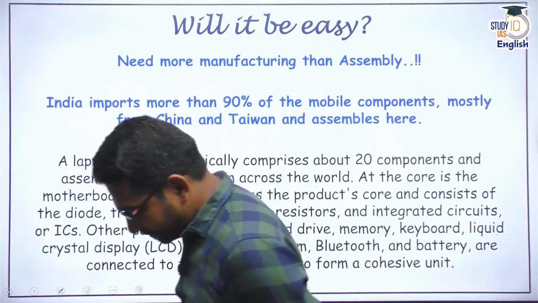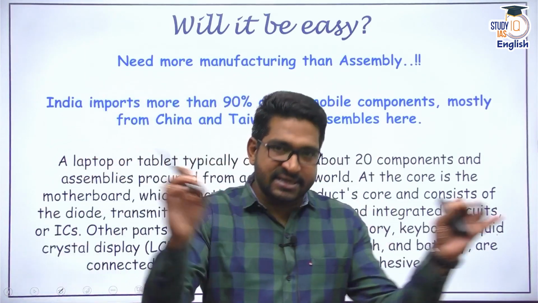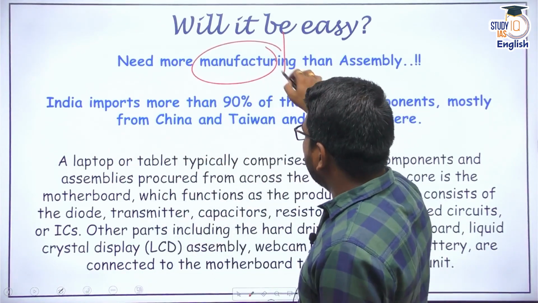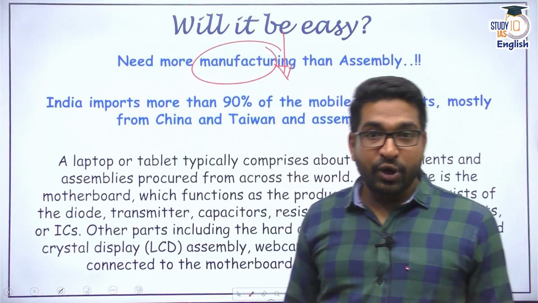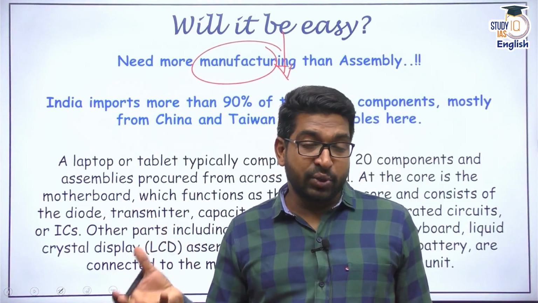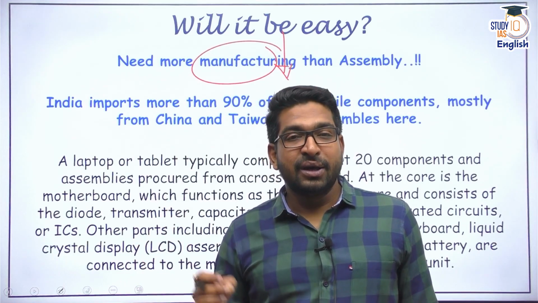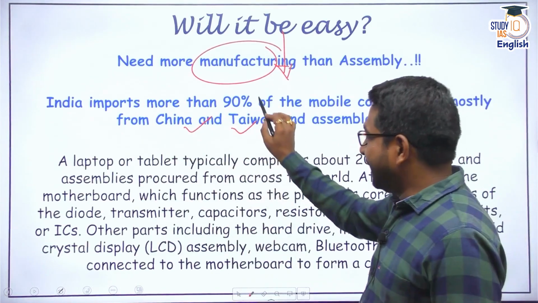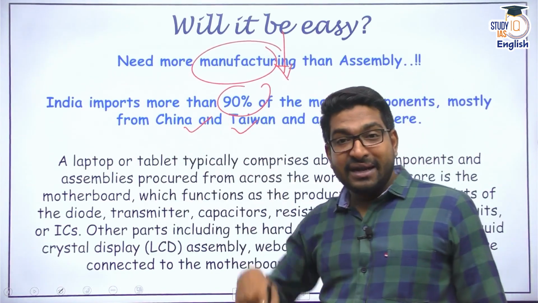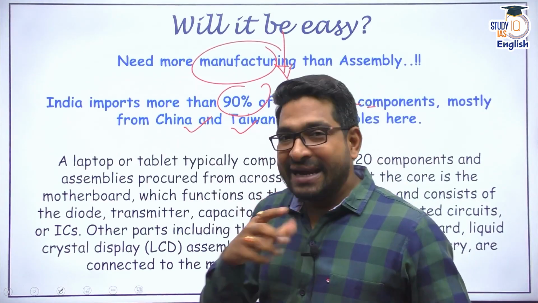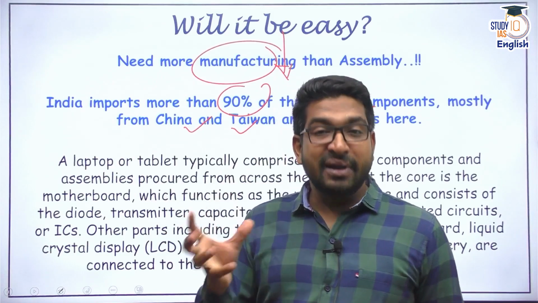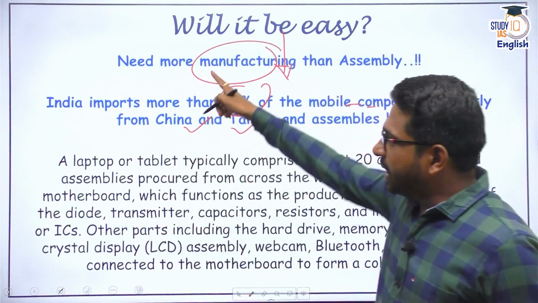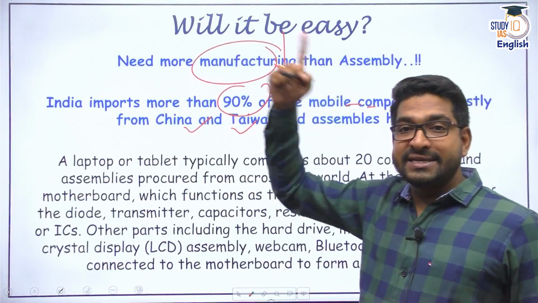It will not be easy. Moreover, if we dissect the success in our mobile industry, you will understand that our manufacturing is very, very low. I said that India produces 310 million units of mobiles, but a lot of the components come from China and Taiwan. India imports 90% of these mobile components from China and Taiwan and assembles them. So right now, I would say it is not make in India per se. Assemble in India is what we find in our mobile industry, and that will also change once our electronic ecosystem sees a revamp.